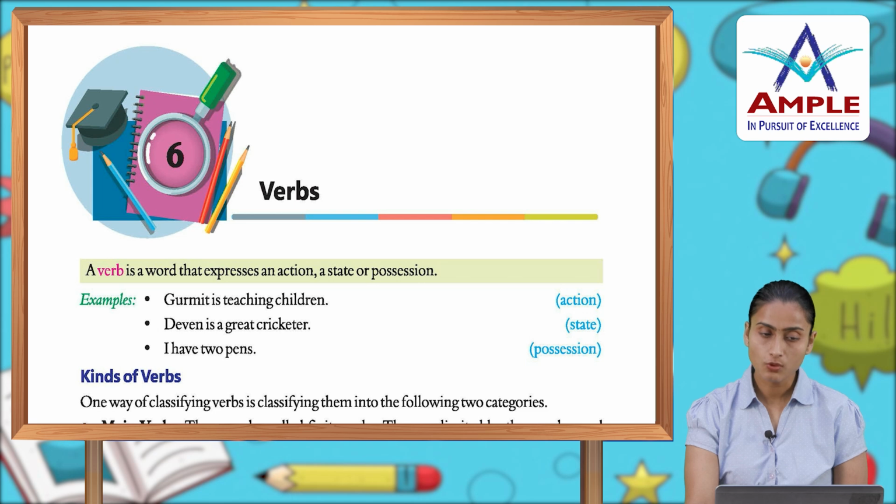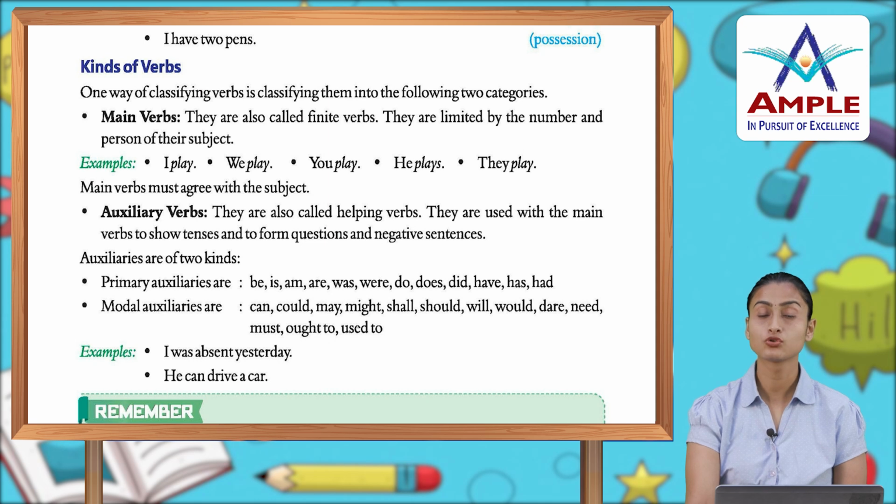Now let's see different kinds of verbs. One way of classifying verbs is classifying them into the following 2 categories. Main verbs, they are also called the finite verbs. They are limited by the number and person of their subject. Example: I play, we play, you play, he plays, and they play. The main verbs must agree with the subject.